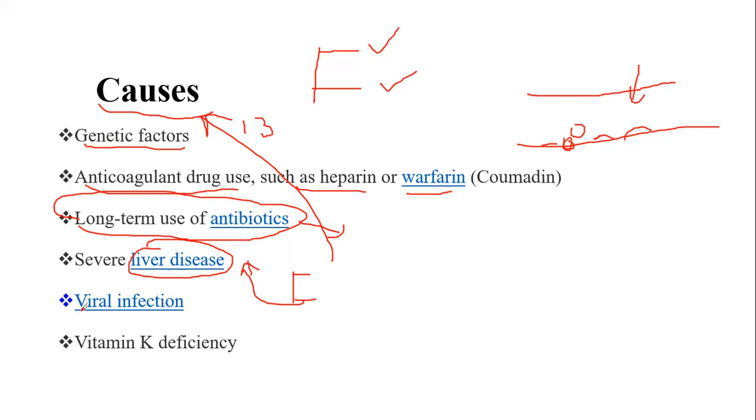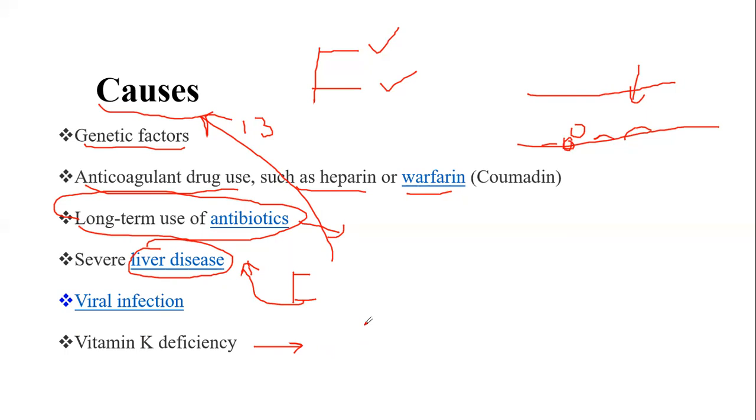And then viral infection is also one of the reasons. And then vitamin K deficiency. You must be familiar that vitamin K plays an important role in the normal coagulation process, as vitamin K helps in the activation of factors 2, 7, and 10.